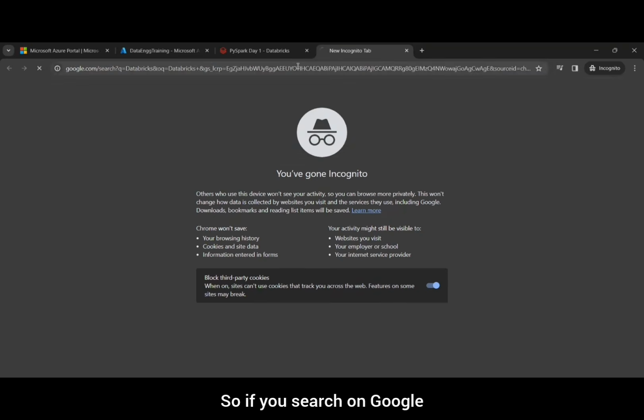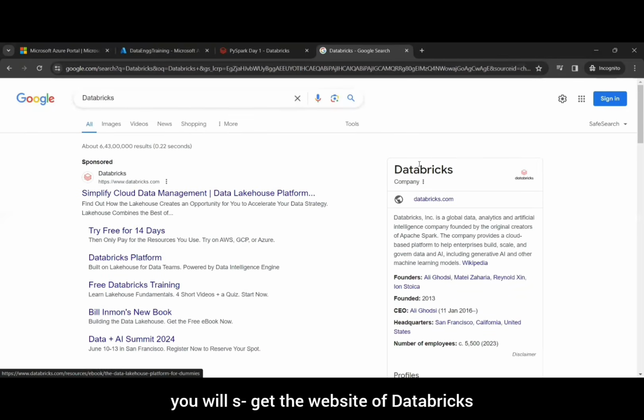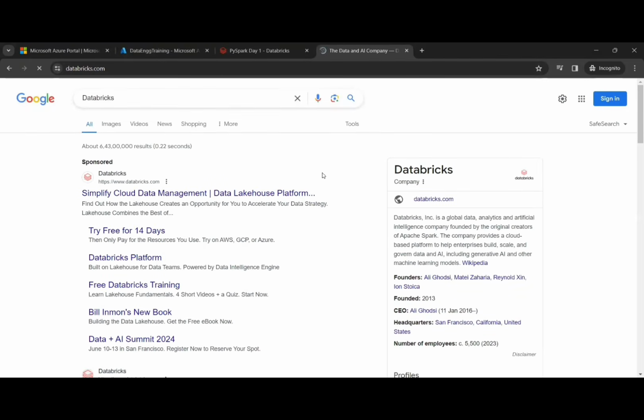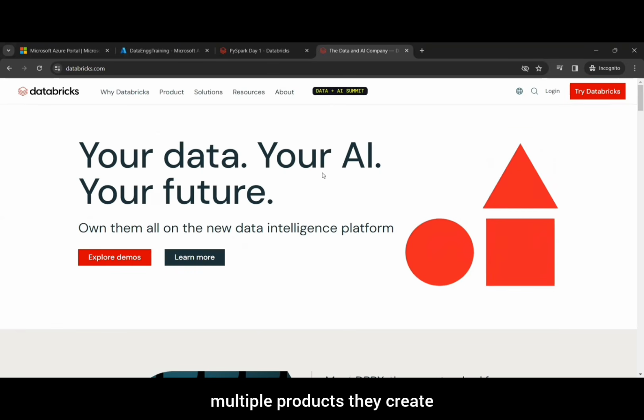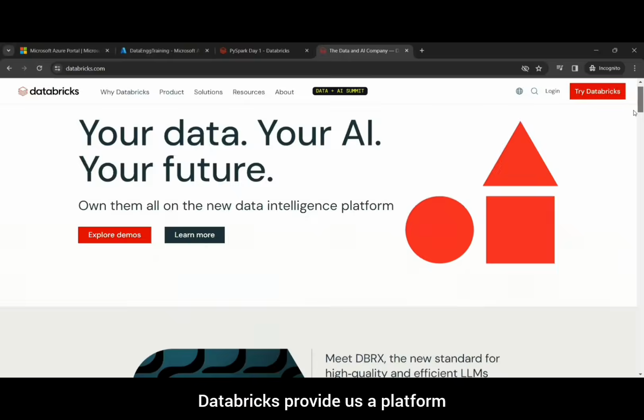If you search on Google, you will get the website of Databricks, which is databricks.com. It will tell you that Databricks is a company which creates multiple products, and one of the products is Databricks itself. That's a platform.